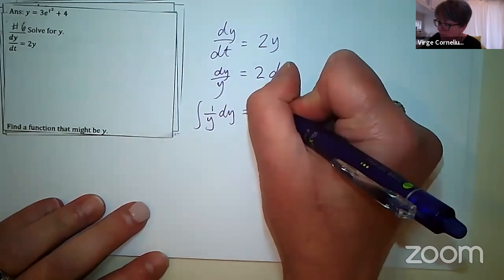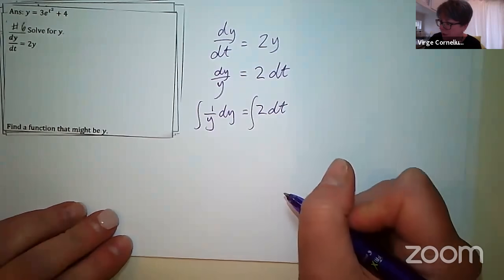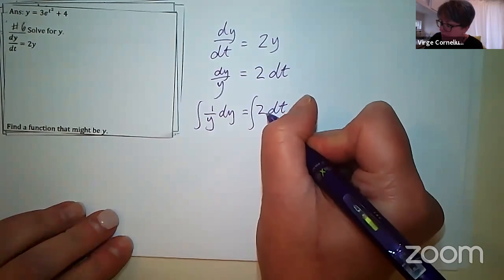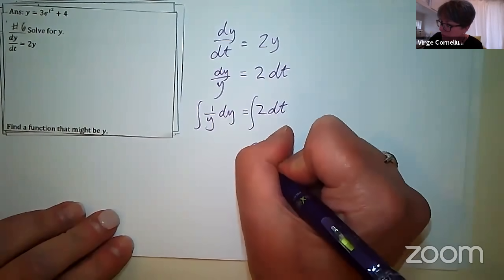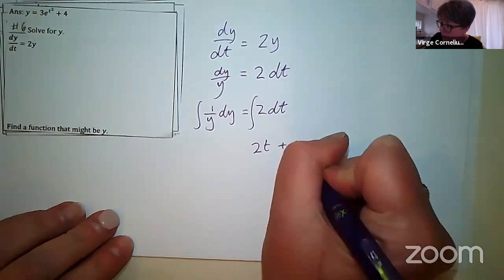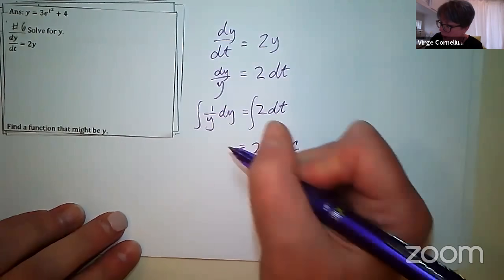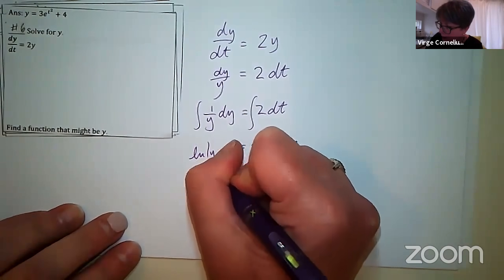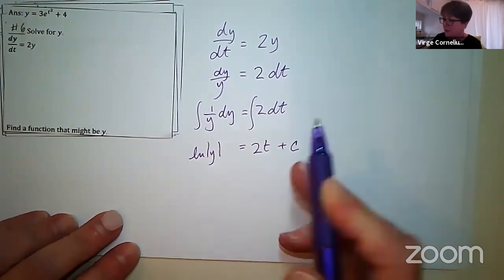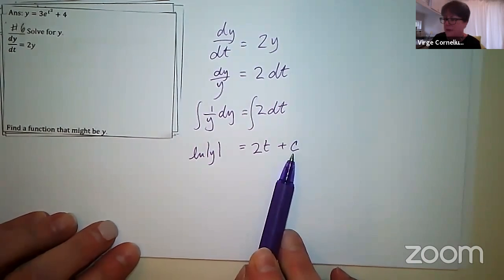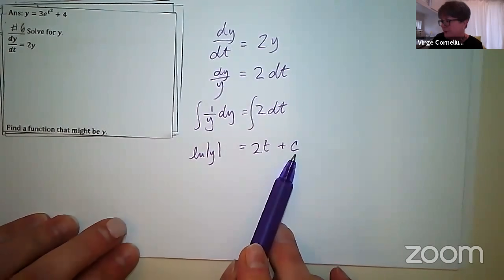All right, so here we go. We're anti-differentiating. The integral of 2 dt is going to be 2t plus c. And then the integral of 1 over y dy is going to be the natural log of y plus some other c value. But like we said, we're lumping them all into that just general c.